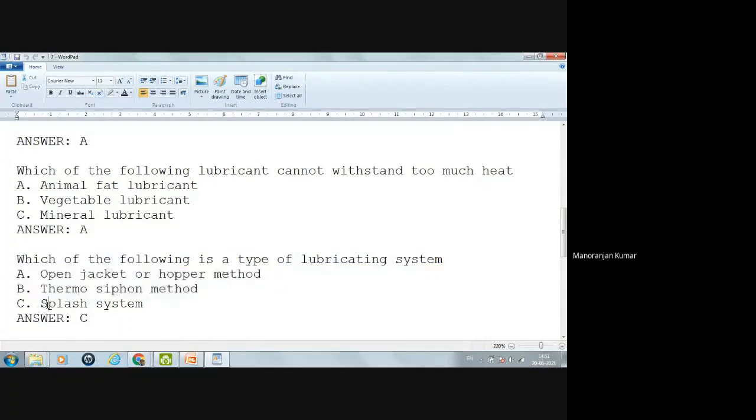So the correct option is the splash system. There are three systems of lubricating in an IC engine: splash, force feed, or a combination of splash and force feed. Okay, so the correct option is C.